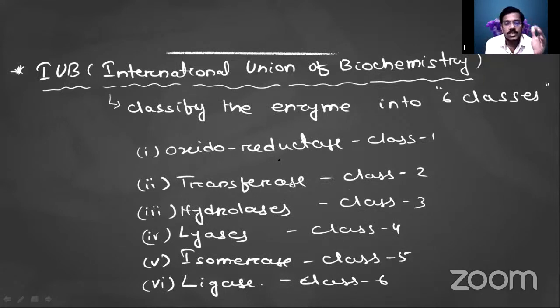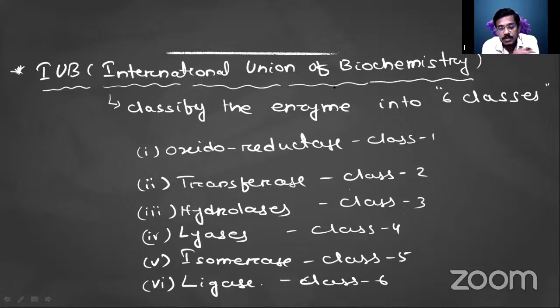Anyway, the most standard nomenclature is that enzymes are divided into 6 different classes by the International Union of Biochemistry. That union classifies the total enzymes into 6 classes.